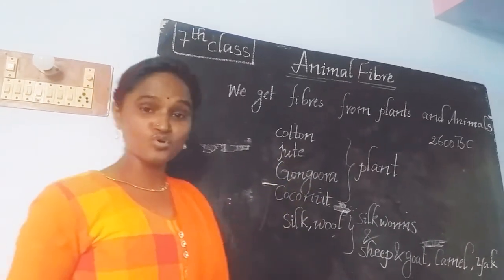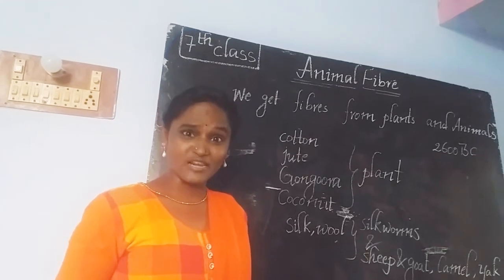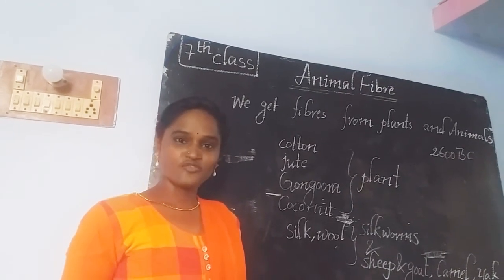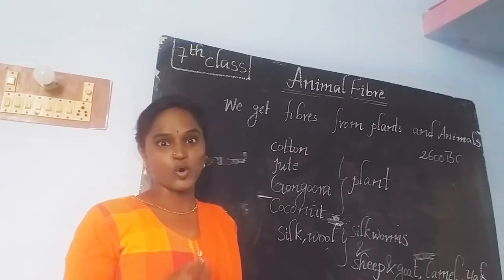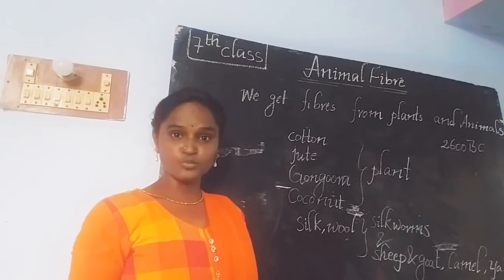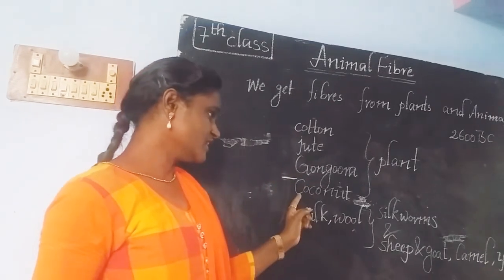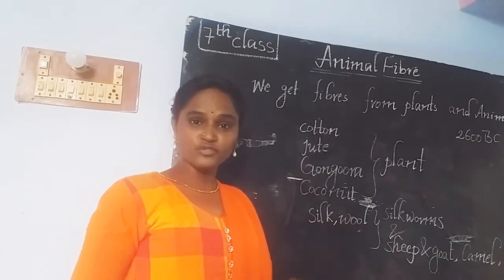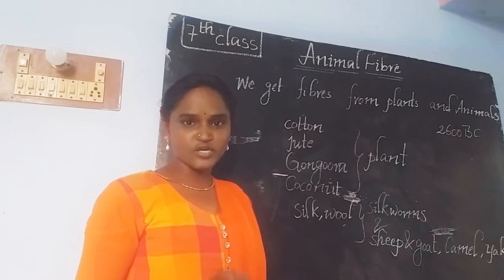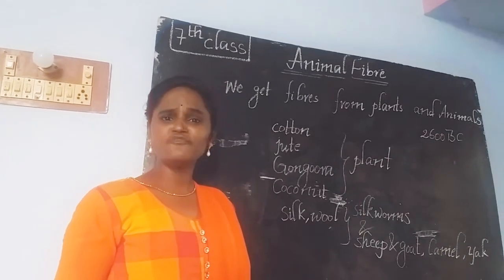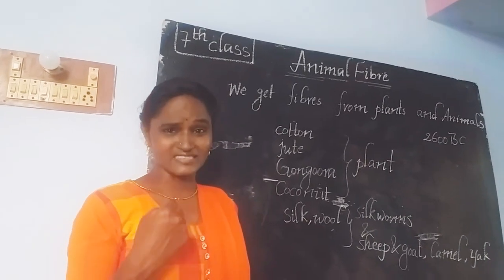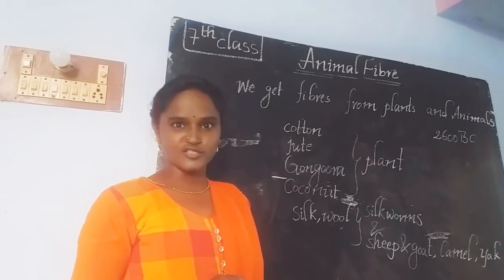Then move to the next one, gongura. You are well familiar with gongura. From that gongura stem also, we are able to get a strong fiber. Then come to the next one, coconut. By using coconut fibers also, we are able to prepare different varieties of fabrics and some strong threads.